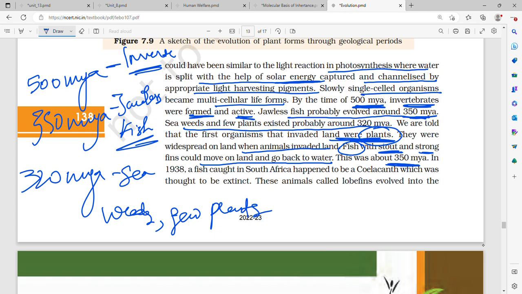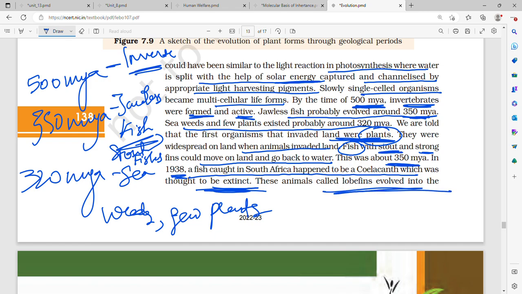तो जब जॉलेस फिशेस थे तभी स्टाउट फिशेस भी थे, जिनके पास बहुत स्ट्रॉन्ग फिन्स थे, and they could come to land and then go back to water. In 1938, a fish caught in South Africa happened to be coelacanth, which was thought to be extinct. तो 1938 में एक फिश साउथ अफ्रीका में मिली थी. It was coelacanth, जो कि was thought to be extinct.